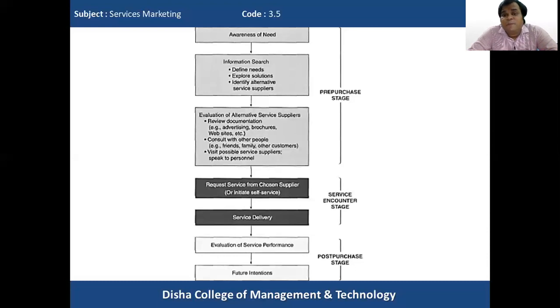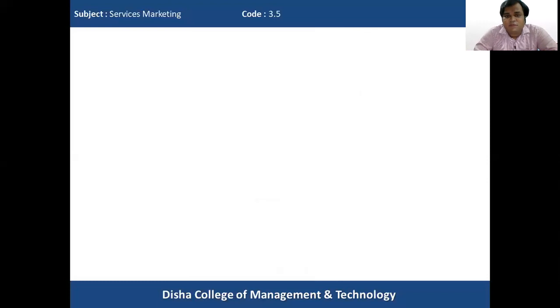Not only this, a positive word of mouth will also be created by the consumer, where he will reach out to other consumers and say that he was satisfied with the particular service company, and he will tell others to avail those services from that company. So these are the various stages. Since it's a long topic, we'll discuss them one by one. In today's class, we'll be focusing mostly on the pre-purchase stage. So we'll start with the pre-purchase stage.